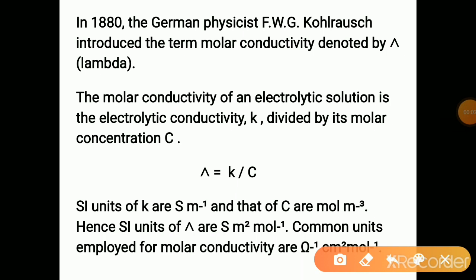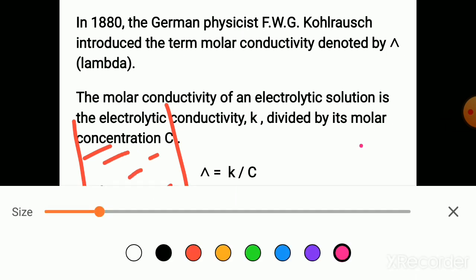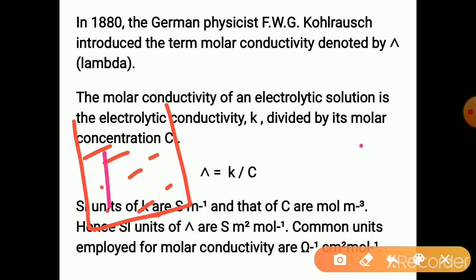Here we will compare the electrical conductivity and molar conductivity. In this vessel, suppose I have taken a solution. This cube is the unit volume of solution.